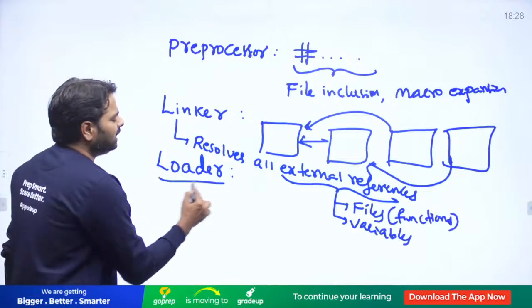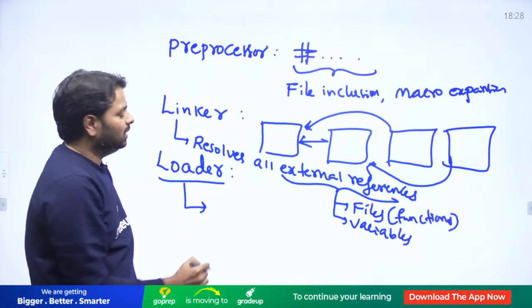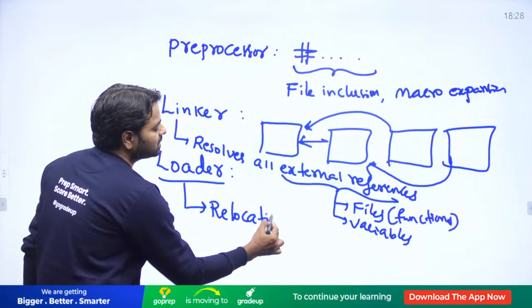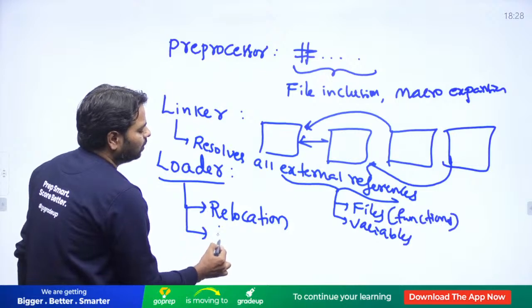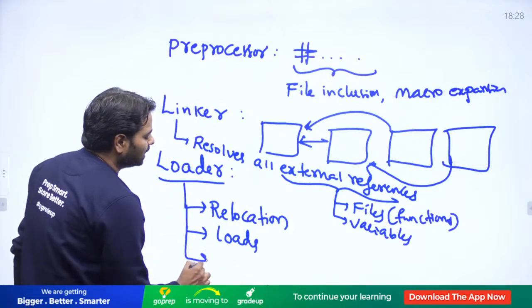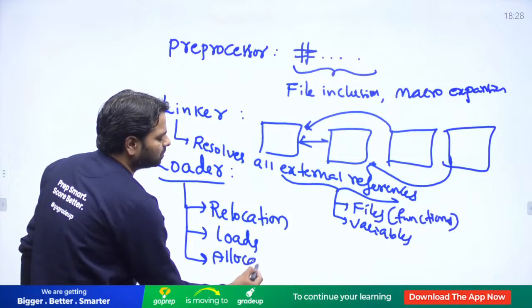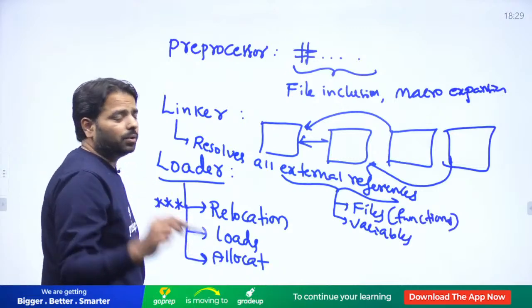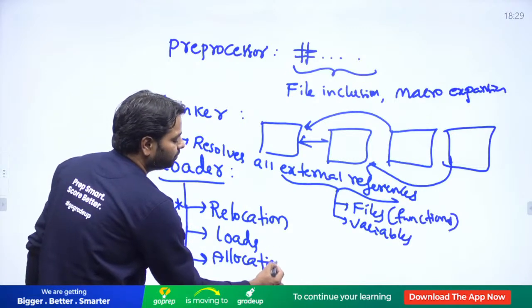And the loader, basically I'm talking about a C program, performs relocation, and it also loads all modules, doing allocation and deallocation. So many jobs are there, but relocation is the first priority that we give during program execution and compilation.